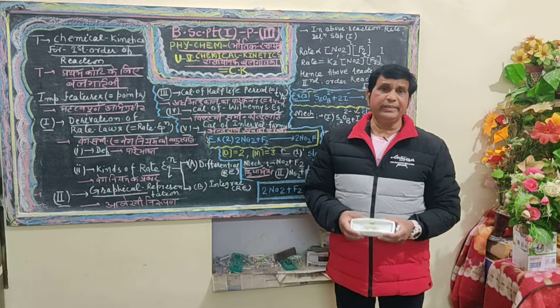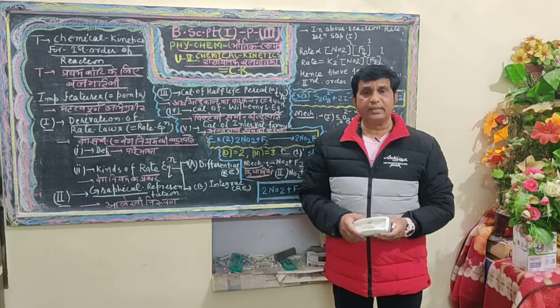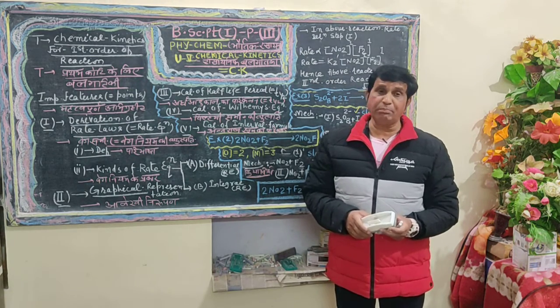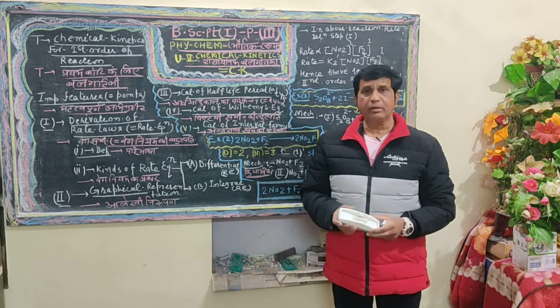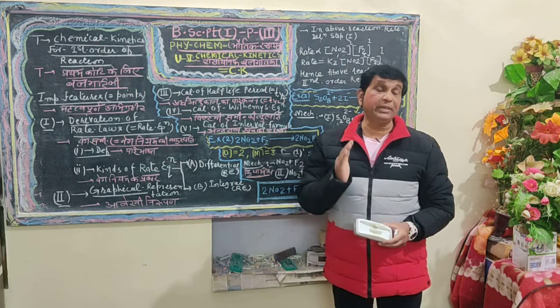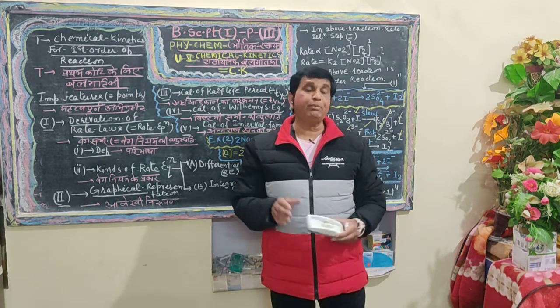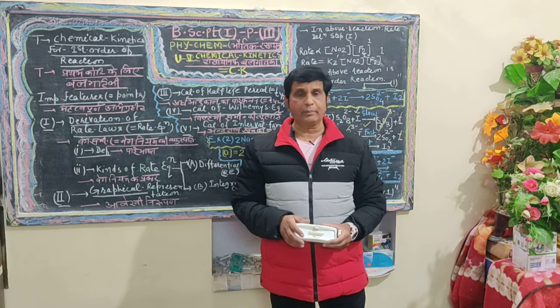Now it is the turn to define a zero order reaction. In our previous video, I delivered a very special, well known example in the classroom, which is often given in various competitive examinations, for proving a zero order reaction.